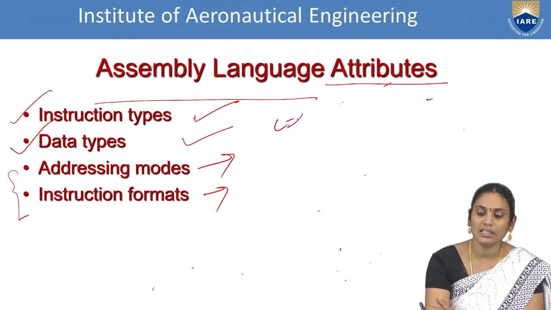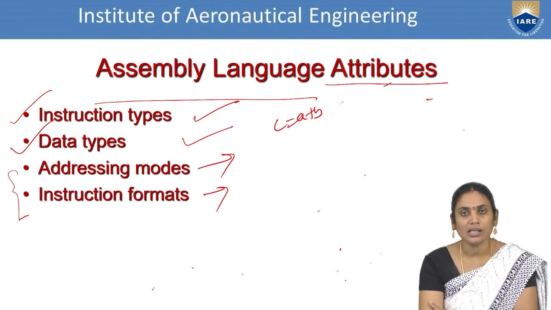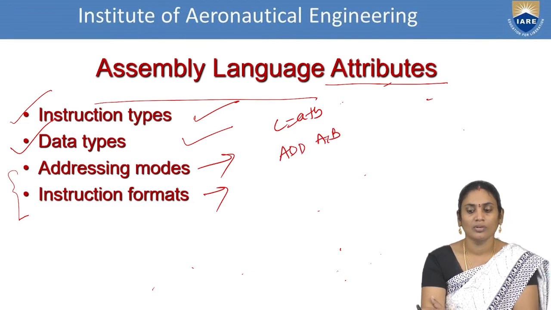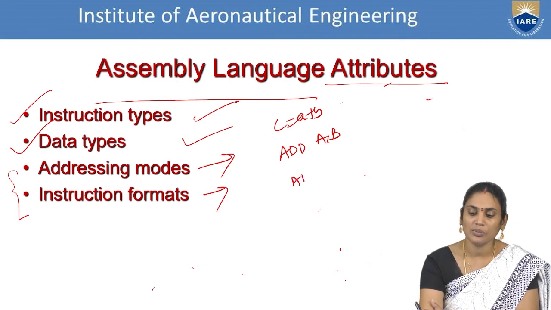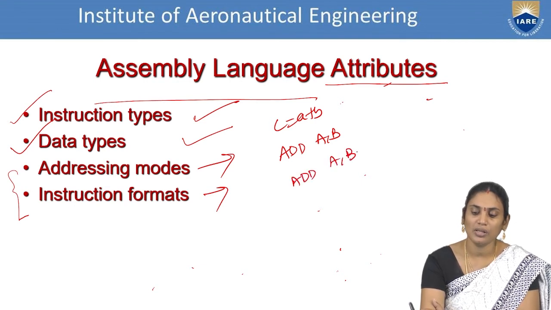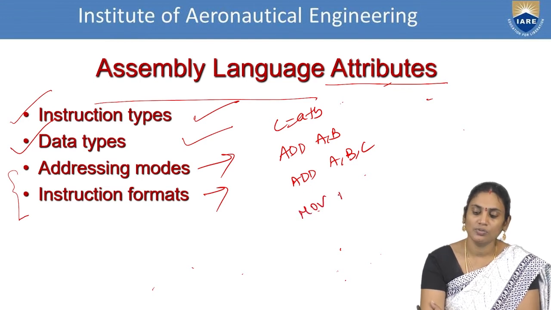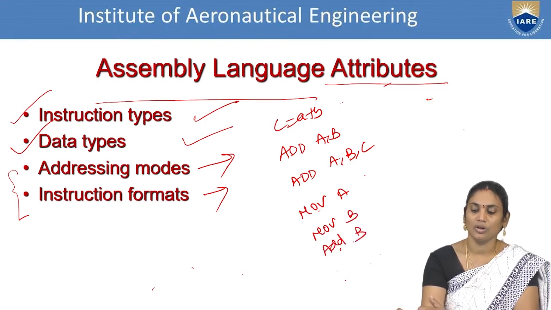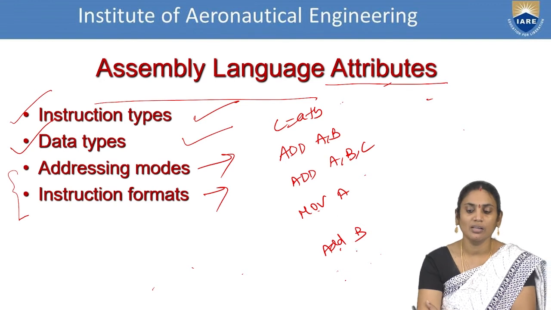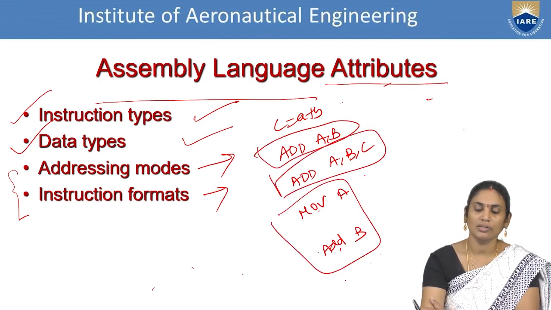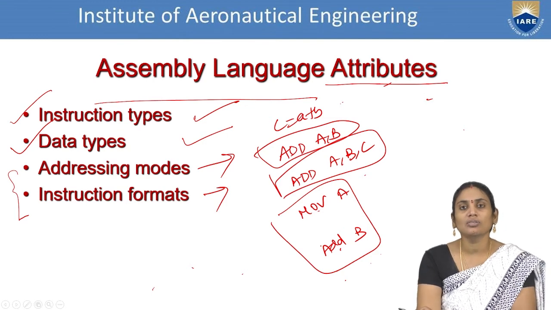So we are considering C is equals to A plus B. I can write the same statement as add of A comma B, or I can write the same statement as add of A comma B comma C, or I can write the statement as move A, move B, add B, or else I can write move A, add B. So 1, 2 and 3. So it depends on the instruction space.